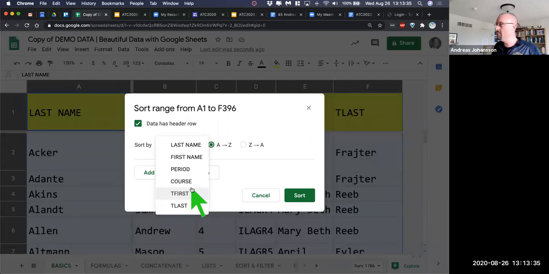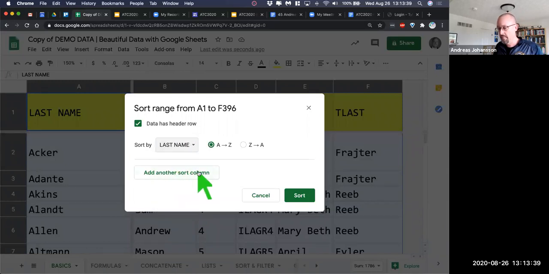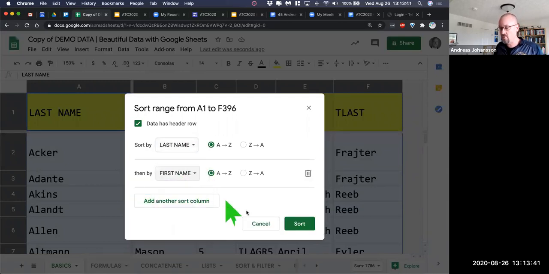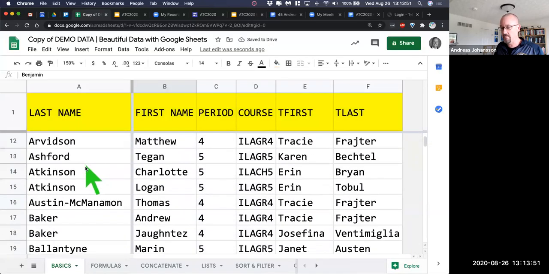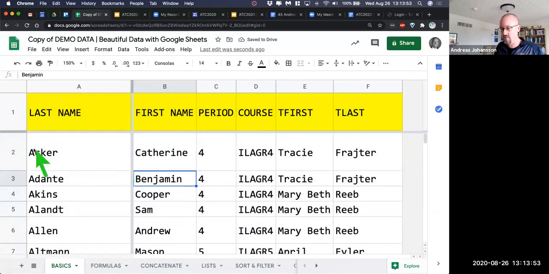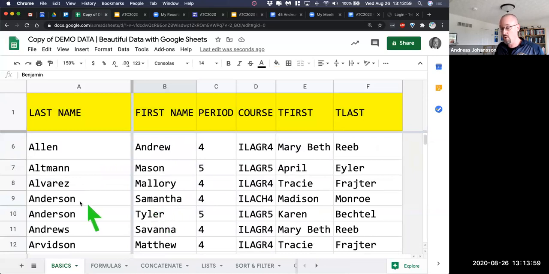And you can sort by multiple things. So I'm going to start by sorting by last name, and then I'm going to add another one, and I'm going to sort by first name. And that's going to be our first sort. And then notice you can sort A to Z or Z to A. So your choice. I'm going to click sort. So now I know that this is sorted by last name and then first name. So here we have Acker, Catherine, and then Adante, Benjamin, Cooper, and so on. So it seems to work. We have two Andersons, Samantha and Tyler. So that seems to be pretty good.